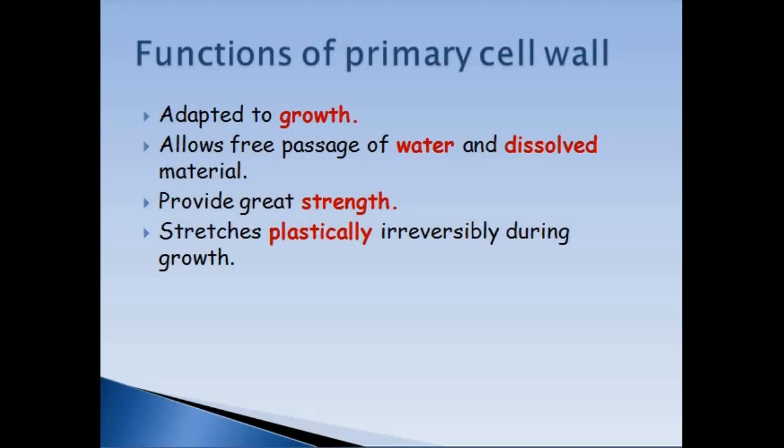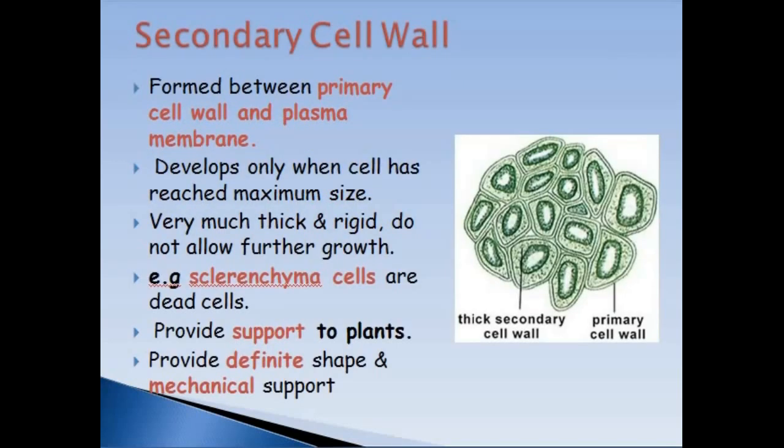Now the secondary cell wall. Secondary cell wall is formed between the primary cell wall and plasma membrane. It is formed only in some cells, not in all cells. Basically, it is formed in those cells which are supportive in function. Its major function is to provide strength, and it is formed when the cell reaches its maximum size.